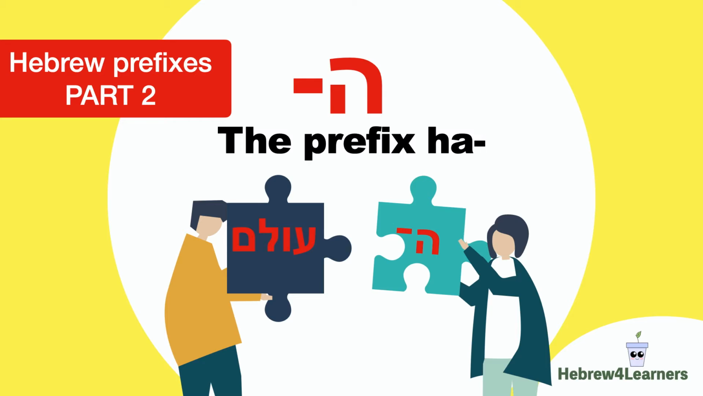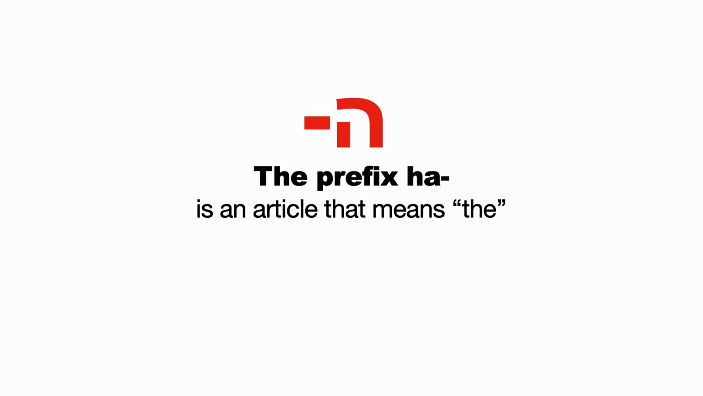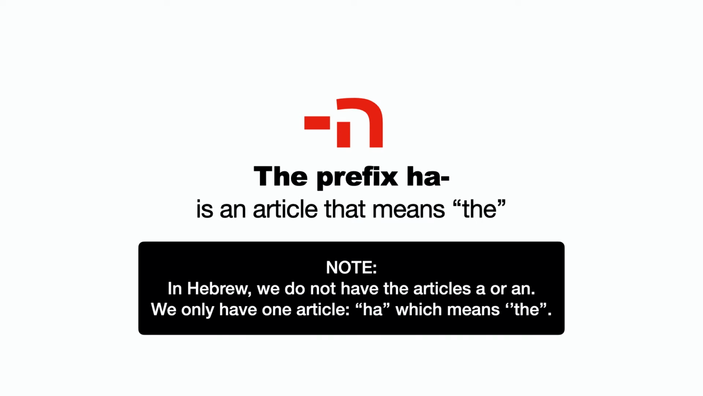Here we're going to take a close look at the prefix Ha. The prefix Ha is an article that means the. Note that in Hebrew we do not have the articles a or an. We only have one article, Ha, and that means the.